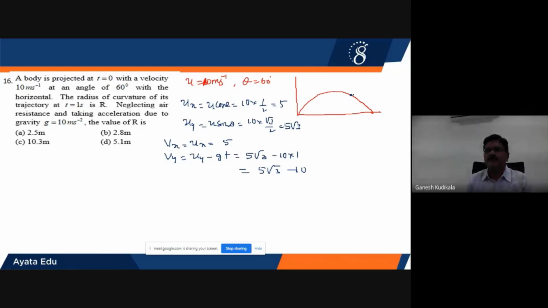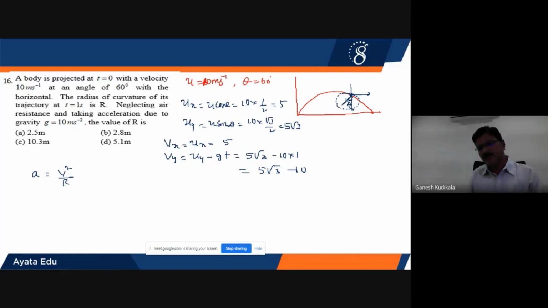At this particular point, you know the horizontal velocity and you know the vertical velocity. But he is asking to find out the radius of curvature. So from the centripetal concept, we have learned that centripetal acceleration is given by the formula a equals v square by R. But what is a? Acceleration towards the center. So the angle made by the vertical axis with this normal will be called theta, and this theta will be the same as the angle made by the velocity vector.